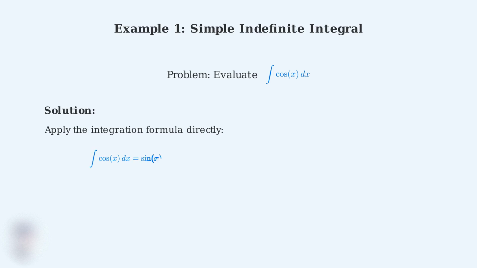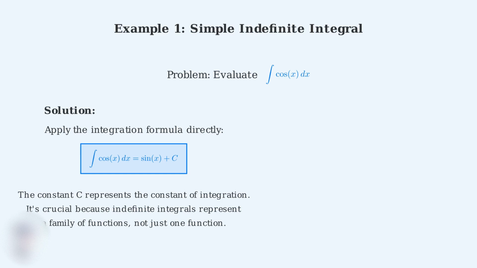We apply the integration formula directly. The integral of cosine x equals sine x plus the constant of integration c. This is our complete answer. Notice that we must include the constant c. This constant is absolutely essential because indefinite integrals represent an entire family of functions, not just a single function. Every antiderivative of cosine x differs by a constant.